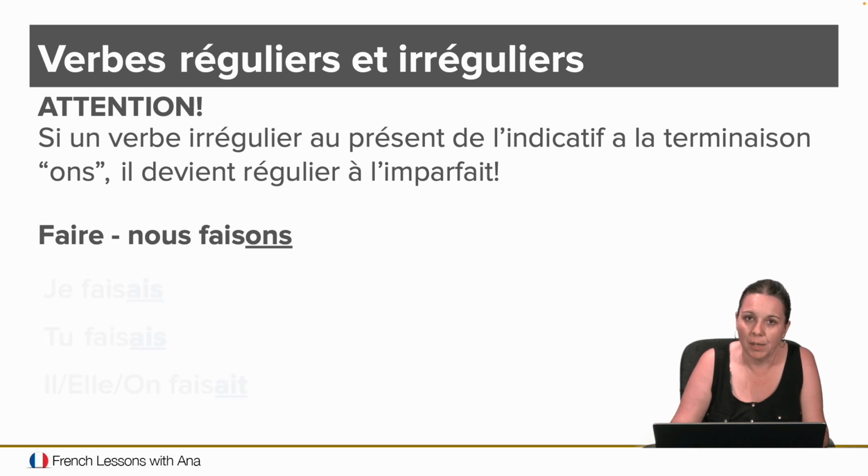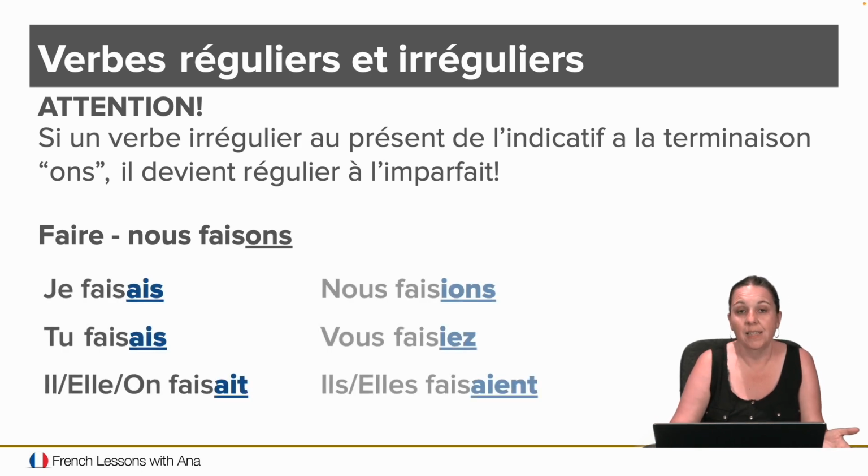How do you conjugate it in the imparfait? By then adding the endings from the imparfait. And so it becomes, as you can see over here, je faisais, tu faisais, il, elle, on faisait, nous faisions, vous faisiez, ils faisaient, elles faisaient.